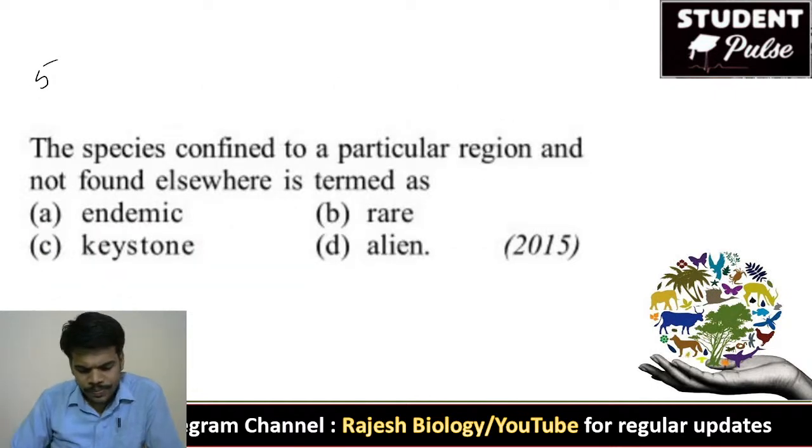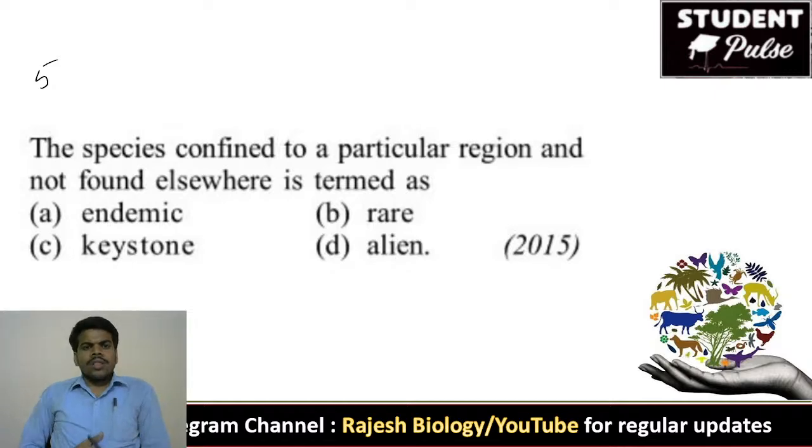Fifth question. The species confined to a particular region and not found elsewhere is termed as what? It is a very important, repetitive question.